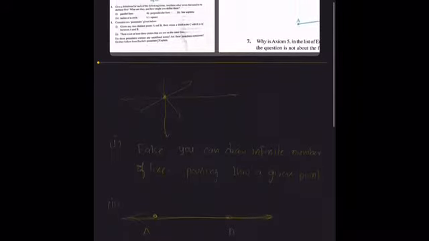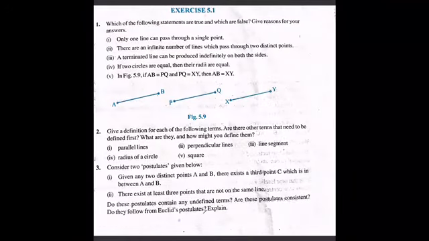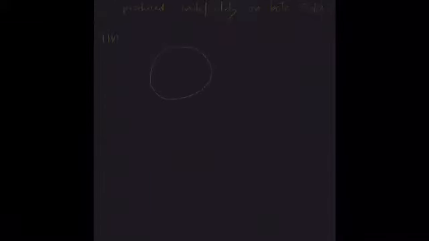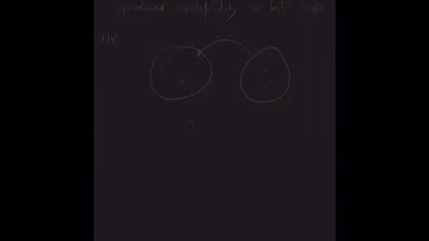Let us see the fourth one. If two circles are equal, then their radii are equal. So they have given two equal circles, a circle with center O and another circle with center O dash. If they are equal and you keep one on another, they will superimpose with each other. That means O will coincide with O dash.